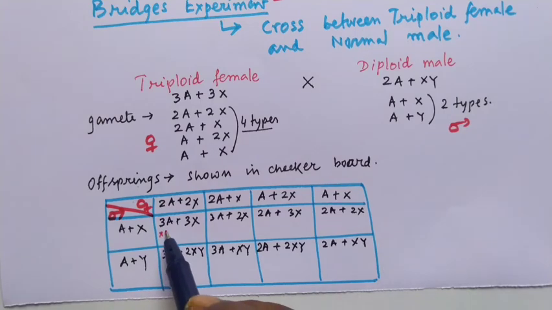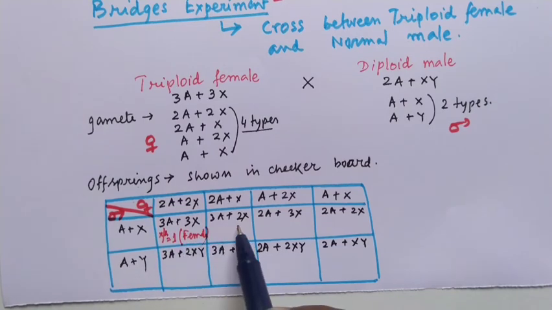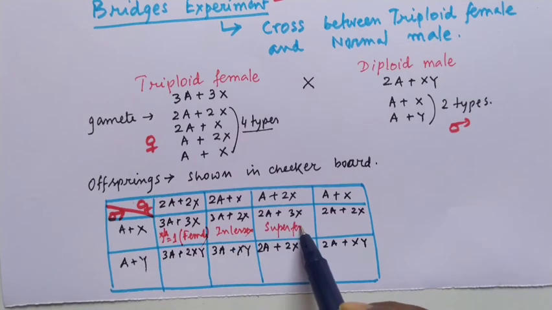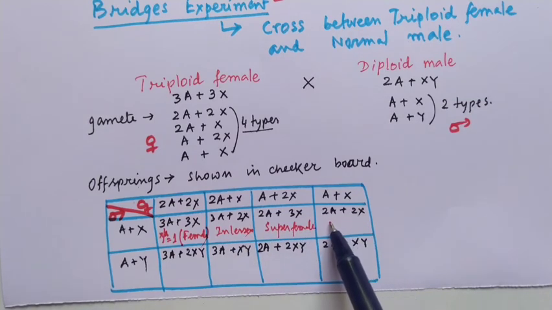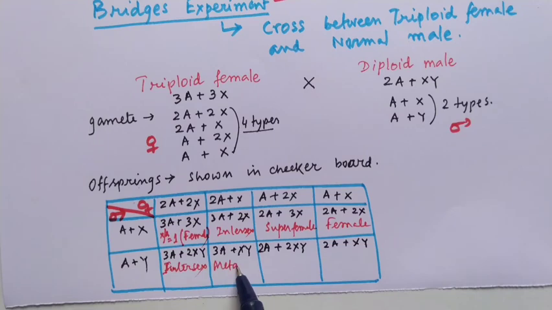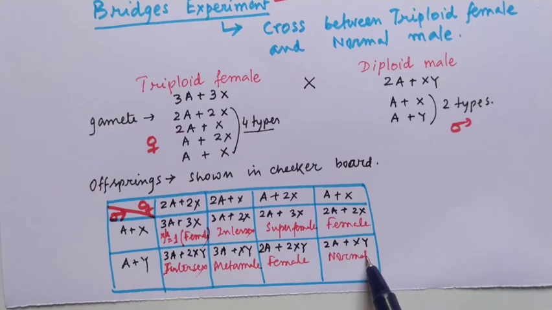That is, this is female, this is intersex, ratio is 0.67, this is super female, ratio 1.5, this is female, intersex, this is metamale, female, and normal male.